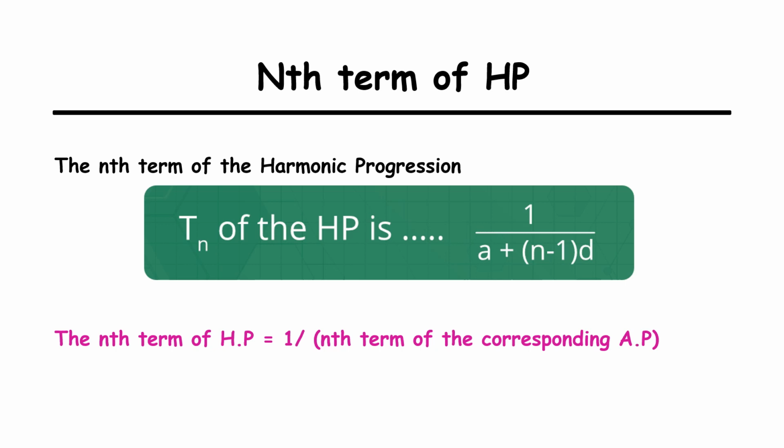We have already seen that a plus n minus 1 into d is the formula to find out nth term of an arithmetic progression. So if we take the reciprocal of this formula, we will get the nth term of a harmonic progression: an or Tn is equal to 1 by a plus n minus 1 into d.